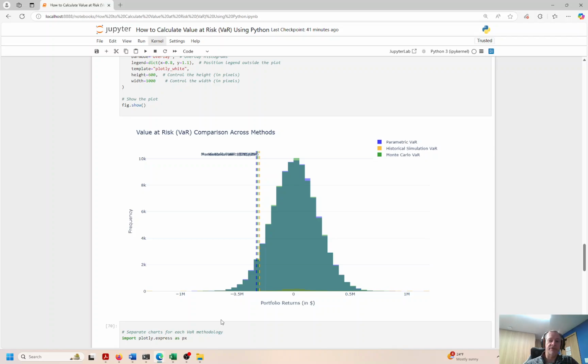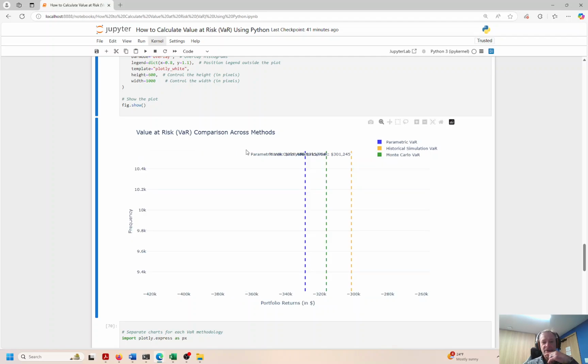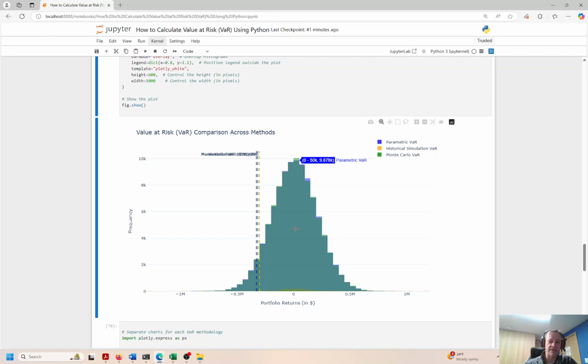Now let's say this is a nice way to consolidate all charts into one. If you want to save space on your screen or share this with your stakeholders, everything is aligned in just one spot, and looks pretty neat and orderly. But things get a little bit jammed up over here. If you look at the top, it's a little bit hard to make these out. I see 301. That I believe is the historical simulated VaR, and then these two kind of blend together.